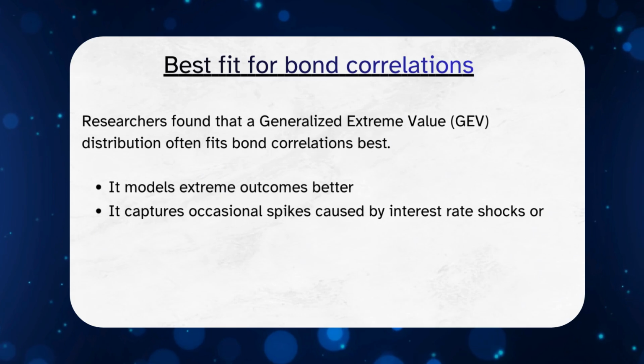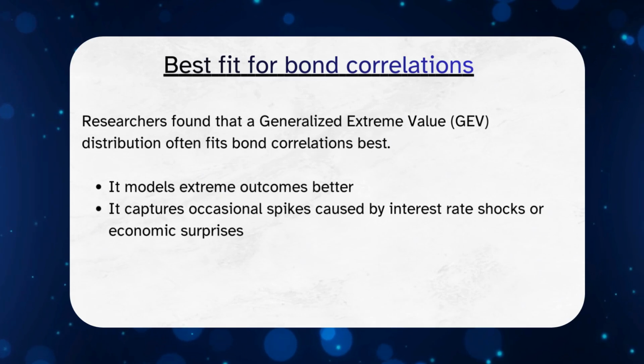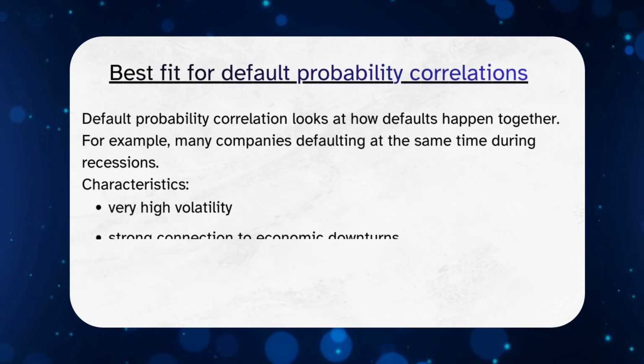To model this type of behavior, a distribution that focuses on extreme outcomes fits better. This helps analysts capture rare but important events without assuming bond correlations always follow a smooth pattern.